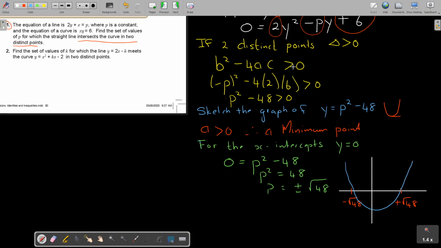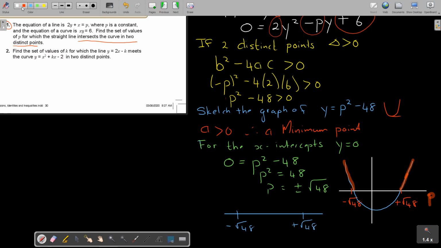And don't forget, it's bigger than 0. So if it's bigger than 0, it's indicating above this p-axis. Let's call it p now, because it's not x, it's p, but above that axis. So basically, if I'm going to do it on the number line, it's going to be like this. Negative square root 48, positive square root 48.